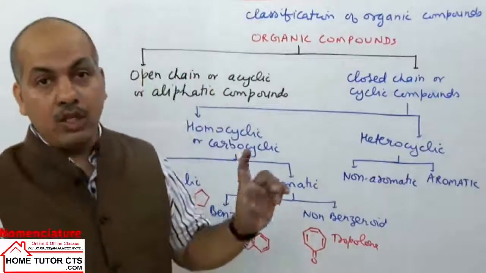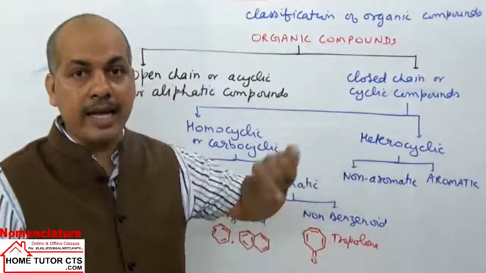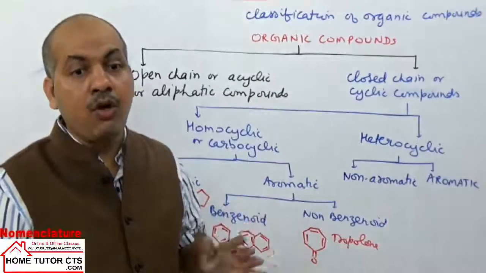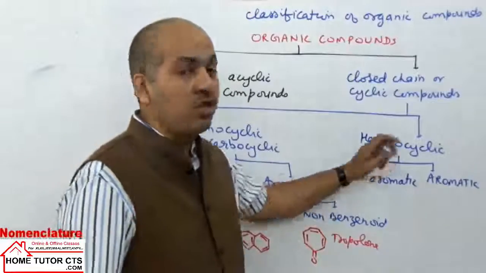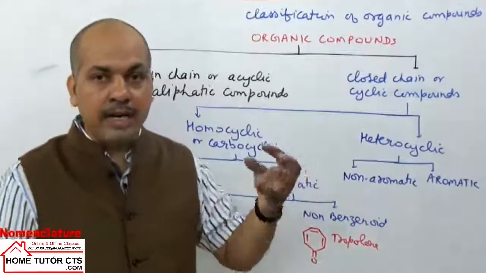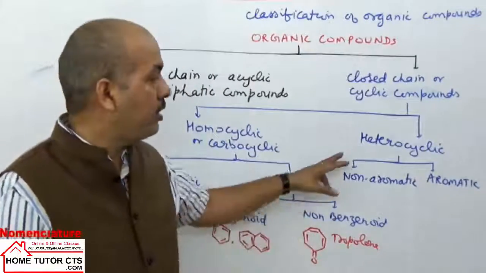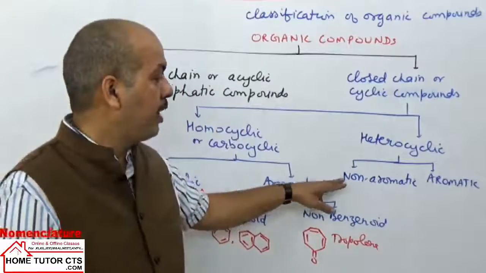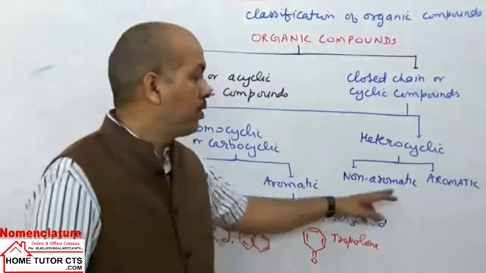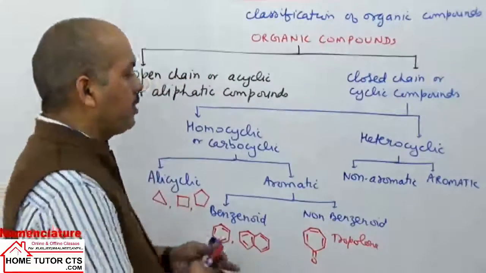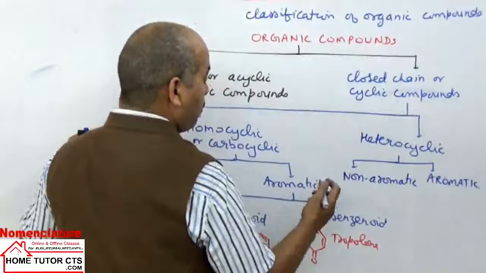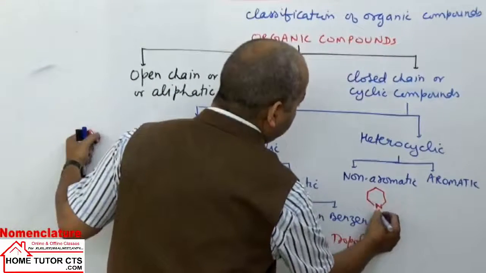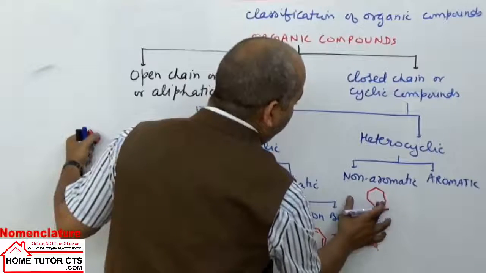What are these? Hetero means different. Cyclic means in the cycle or ring. When we have some other atoms apart from carbon in the ring, then we call them heterocyclic. The compound can again be taken in two categories, either non-aromatic or aromatic in nature. Non-aromatic means the condition of aromaticity is not fulfilled here. An example can be taken like this one here. This compound is non-aromatic.